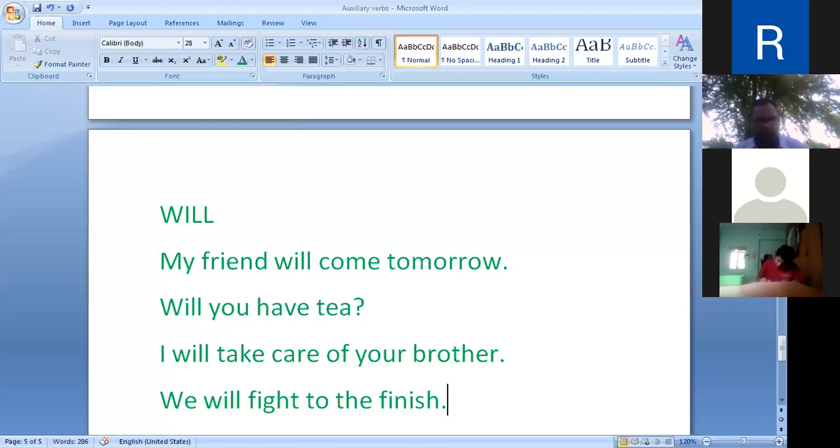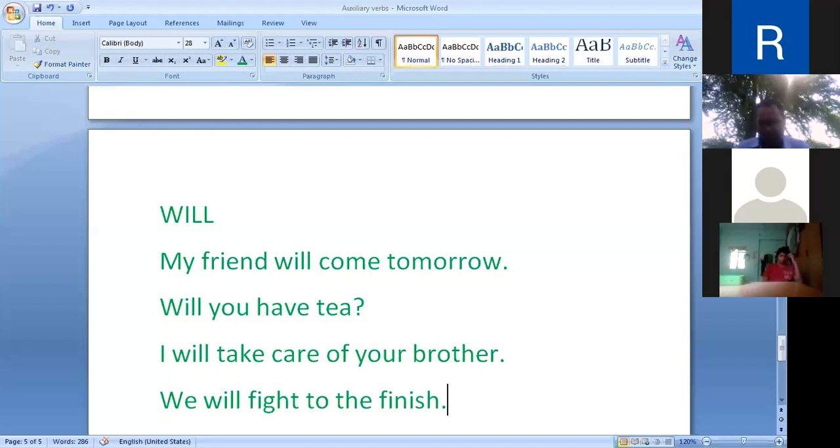Determination. Here, will means we are determined to fight to the finish. We will fight to the finish. To indicate characteristics or habit, we can use will.